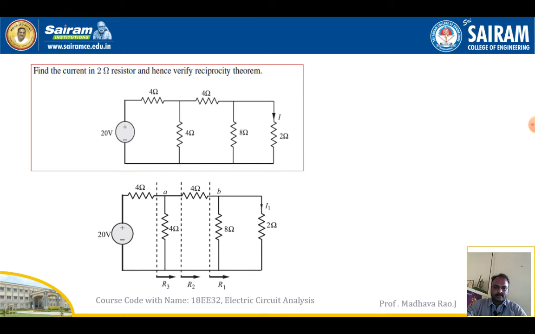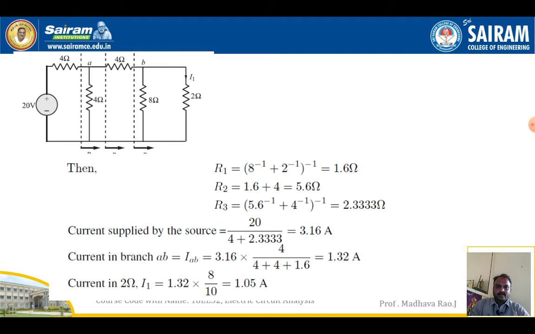First we'll find the R1, R2, R3 values. R1 means the 8 ohm and 2 ohm are in parallel, so find the equivalent resistance.